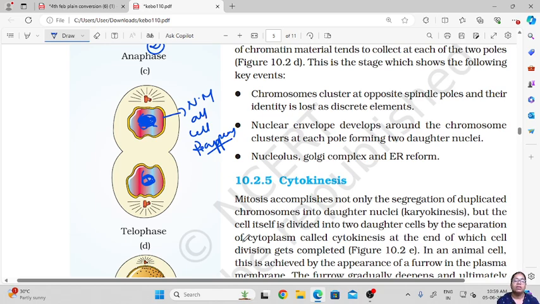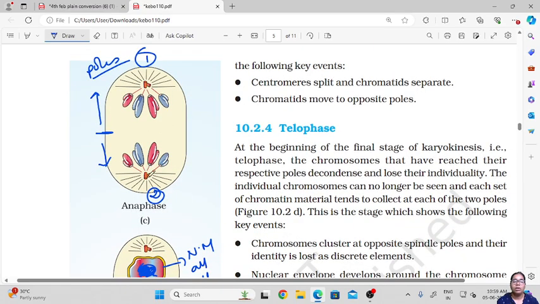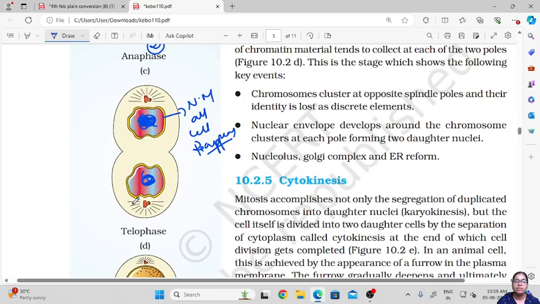Okay, so now see, the chromosomes which moved towards the poles in the anaphase will reach the poles, and then the chromosomes will condense, they will form the nuclear membrane again, and the cell organelles which disappeared during the prophase will now reappear in the telophase.